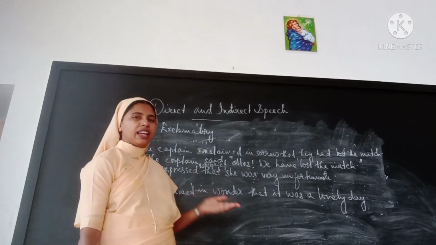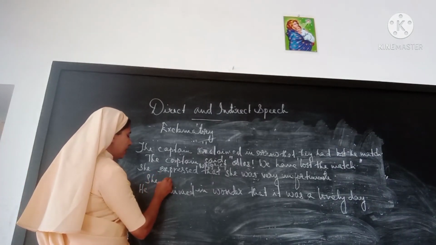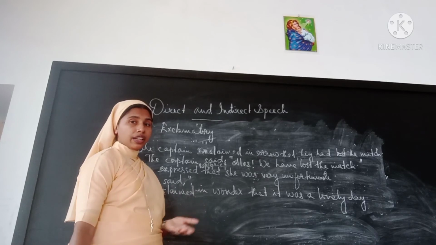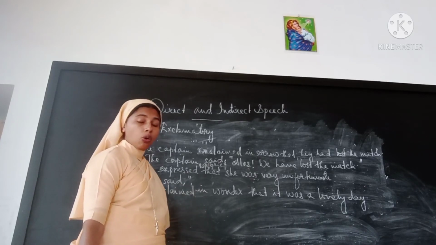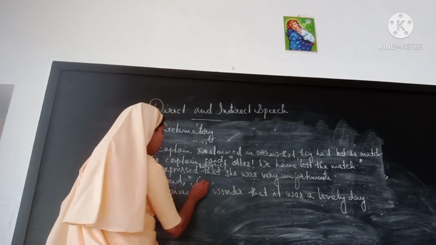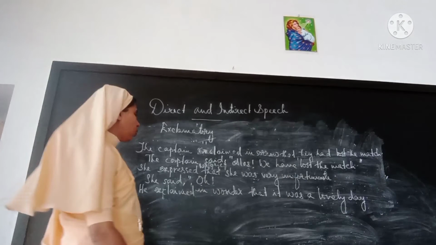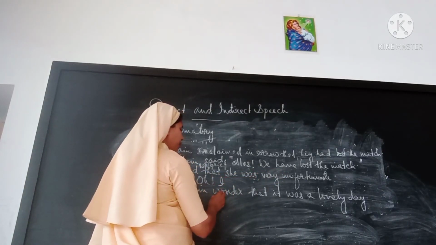This is also a sad event. So how can we say? She said. A word, an interjection that we can use in order to express sorrow is oh. Oh, and after that, an exclamation mark. She was very unfortunate.